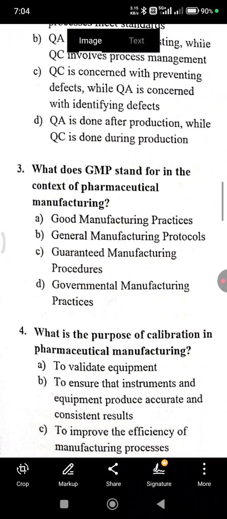What does GMP stand for in the context of pharmaceutical manufacturing? Good Manufacturing Practice.